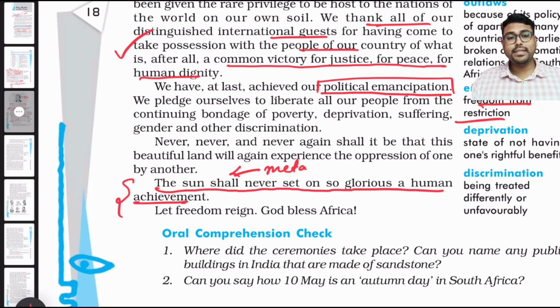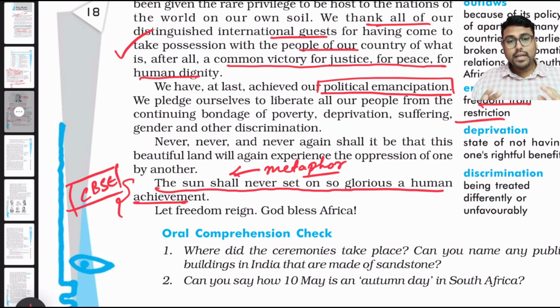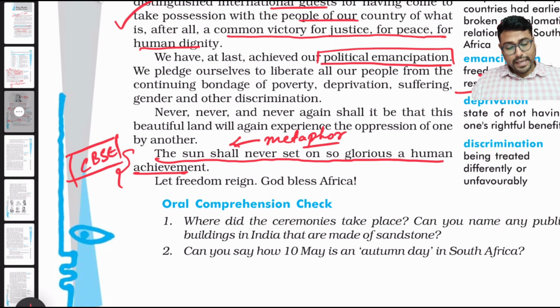And is it doing so? Yes. We are still reading about the struggle of the South African people led by Nelson Mandela. So this is a metaphor. These types of lines are very important where there is a use of literary device, and mostly these types of lines are taken and made into questions. Why does he say that the sun shall never set? He says because the achievement they have received, the democratic process they have carried out, will be shining bright and clear.